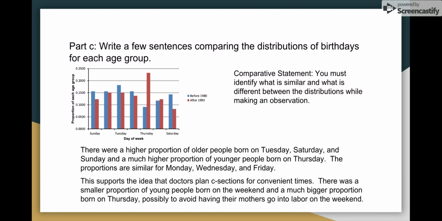We said what was the same, we said what was different, and we want to make some kind of observation. This supports the idea that doctors plan C-sections for convenient times, maybe for them, maybe for their patients, who knows. There was a smaller proportion of young people born on the weekend, and a much bigger proportion born on Thursday, possibly to avoid having their mothers go into labor on the weekend.